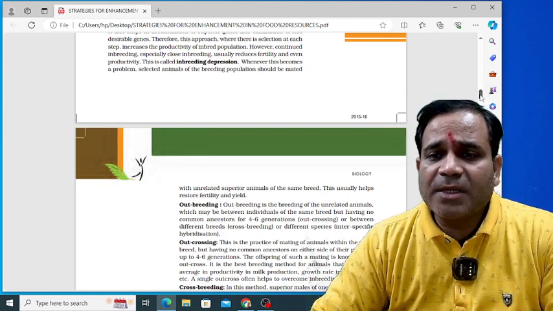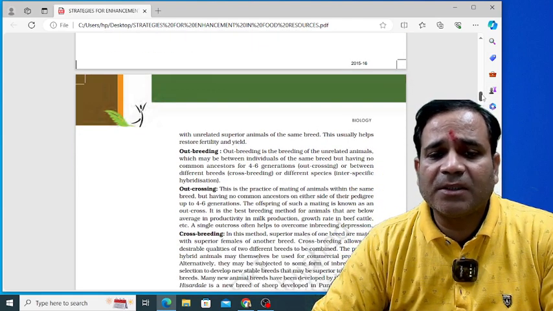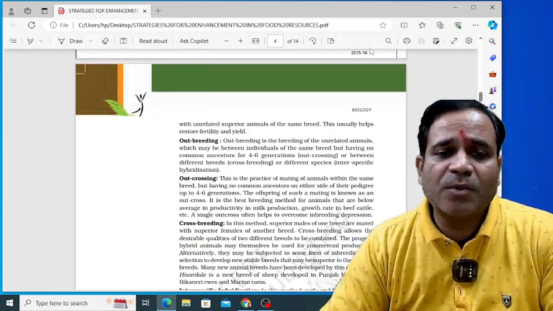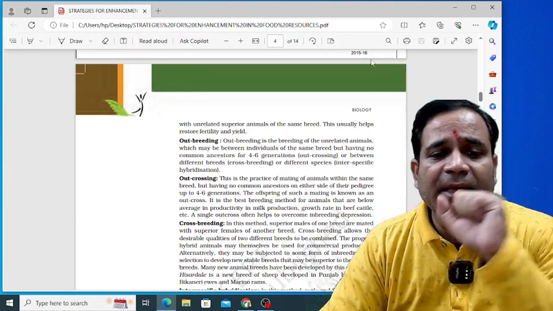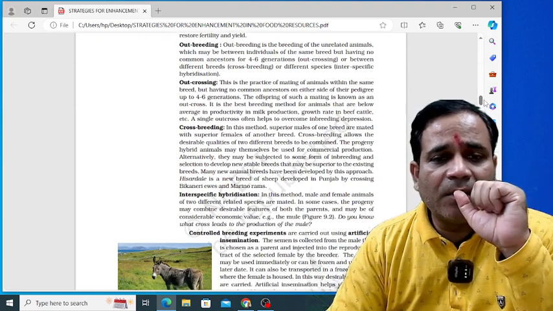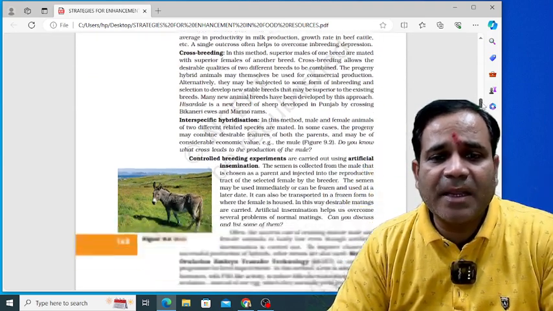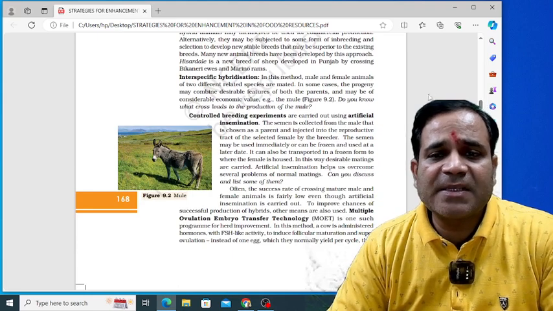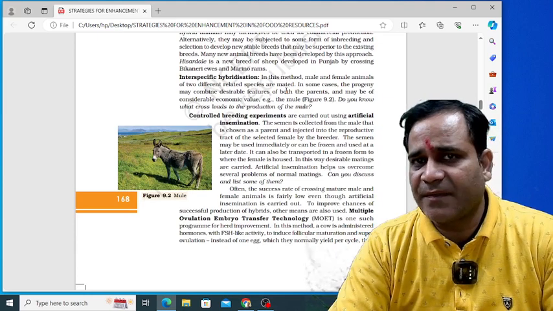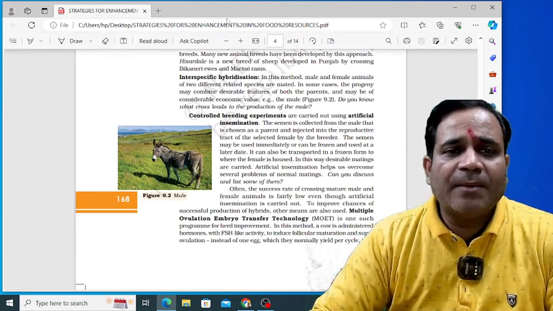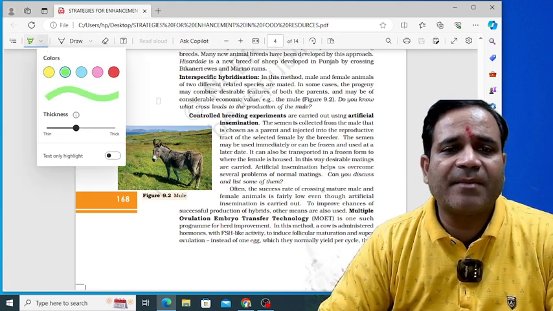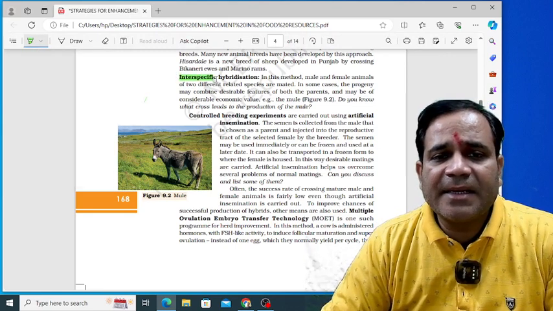So see what I'm going to tell you here. I'm going to tell you about the thing that is important. Number one, outbreeding devices. Hope this outbreeding, outcrossing, crossbreeding, I told you. Definitely, my dear. Now the next thing that is important to understand from here is interspecific hybridization. Here the terms interspecific and intraspecific. Getting it? So I'm going to tell you about the term interspecific, my dear. First, this one is interspecific hybridization.